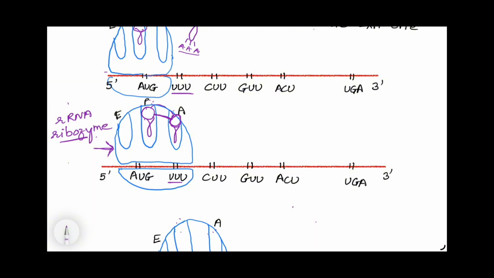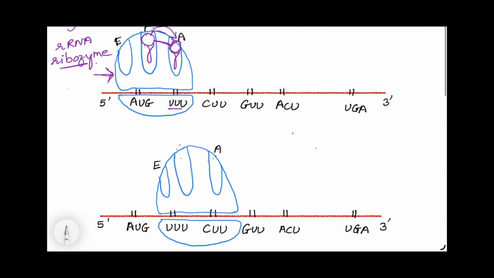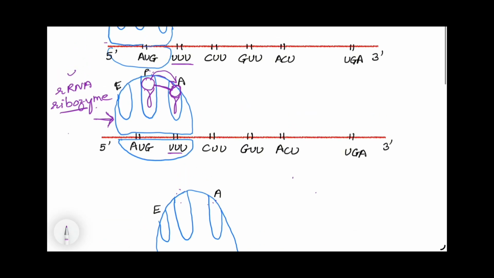One is the ribosomal RNA which acts as catalyst, and second is how the energy is given for peptide bond formation: from the breaking of the ester bond between tRNA and amino acid. After this, the amino acid which is present at the P site moves towards the A site. When it moves towards the A site, it means it will attach here on the A site.